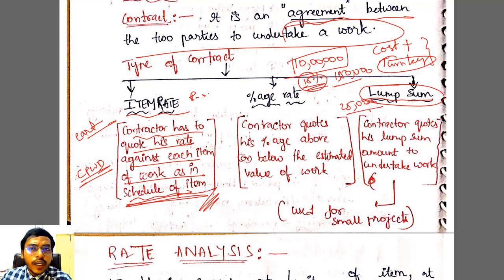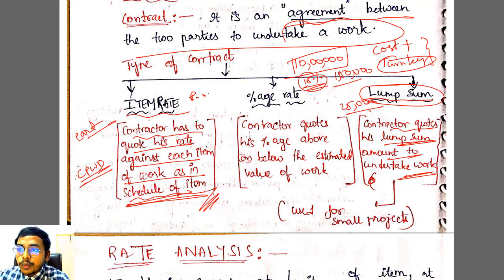So I paid him 25,000. Nothing to do with schedule of rates. He came and he constructed the tank and went. For small things, the contractor quotes his lump sum amount to undertake the work. You need not pay anything else. Just pay him 25,000. He will come and take care of it. I hope you got it, right? What is an item rate contract, percentage rate contract and lump sum contract.